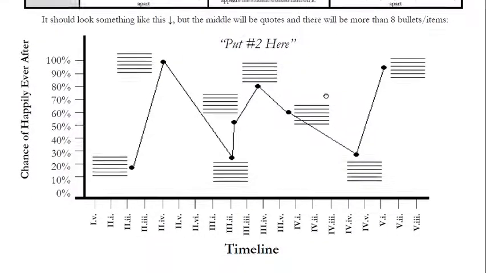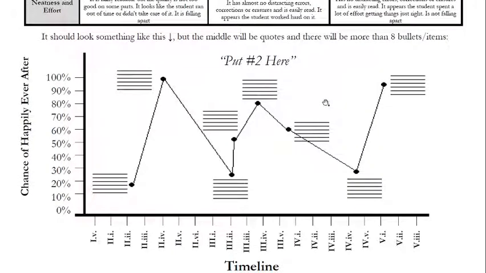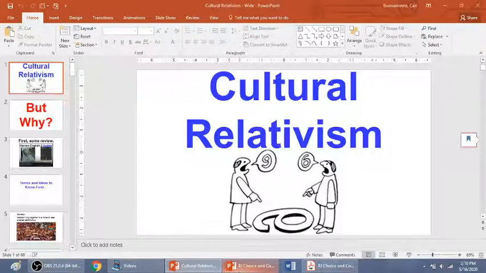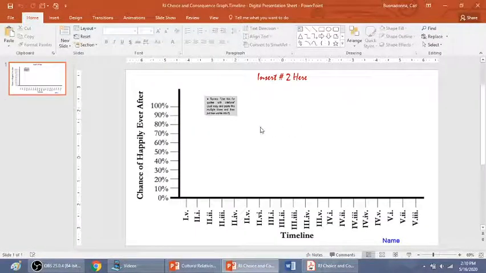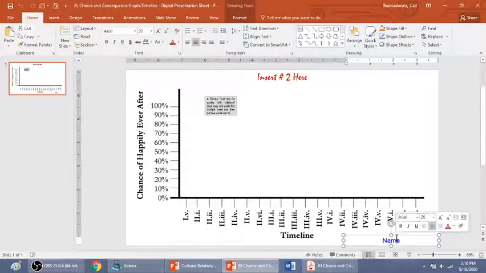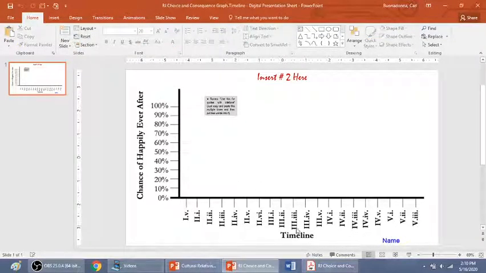Now, I said you're doing it on a Google slide. I'm just showing you the PowerPoint version I made, and that's not the one I uploaded. Yours is going to look very similar to this. It's just a Google slide. All the functions will be the same. Type the quote right in here. Your name is right here. The timeline is actually the background, so you can't mess it up.